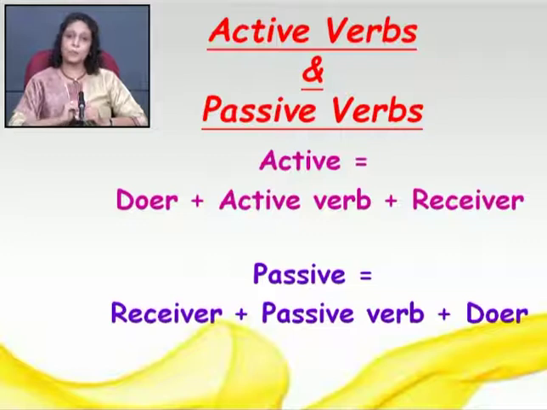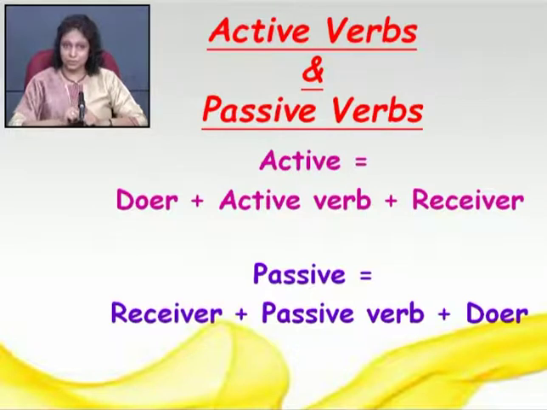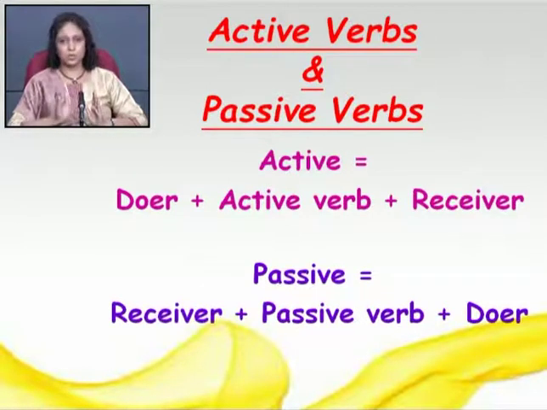Clear, friends? Now the active verb is changed to passive verb. But friends, do remember here that we don't change tense here, right? And there are certain equations or rules which we are going to learn shortly. So passive structure would be like receiver plus passive verb plus doer.